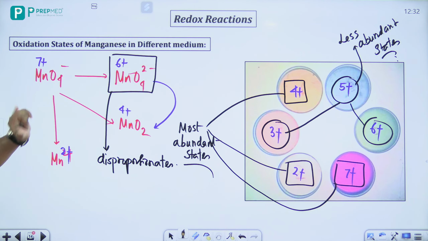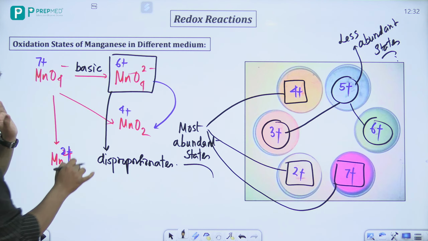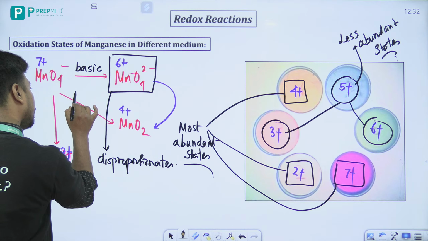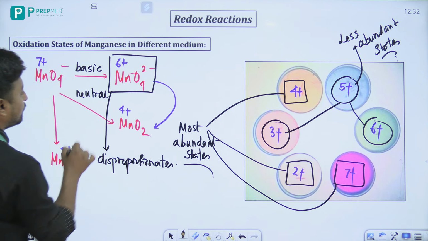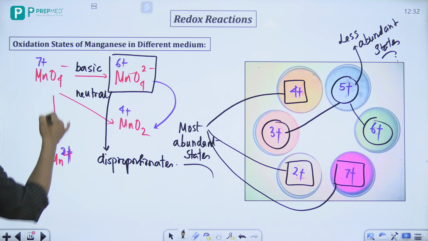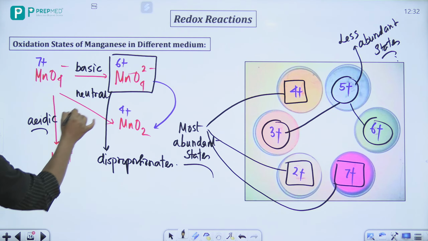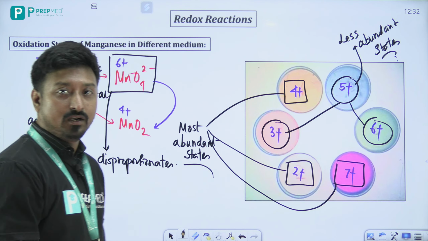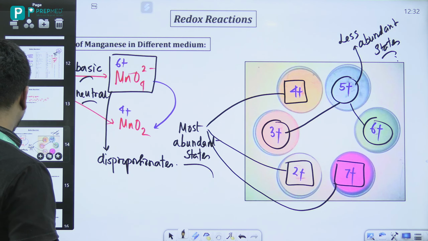Okay, so these are the different oxidation states of manganese. अच्छा बेटा, और एक चीज यहाँ पे बताऊंगा कौन से मीडियम में होता है. This happens in your basic medium, 7 to 6 in basic medium, 7 to 4 होता है in your neutral medium, and 7 to +2 होता है in your acidic medium. Always remember this thing. Okay, ऑलवेज रिमेंबर दिस. ये बहुत ही इंपॉर्टेंट कॉन्सेप्ट है, बहुत ही इंपॉर्टेंट कॉन्सेप्ट है. अच्छा,